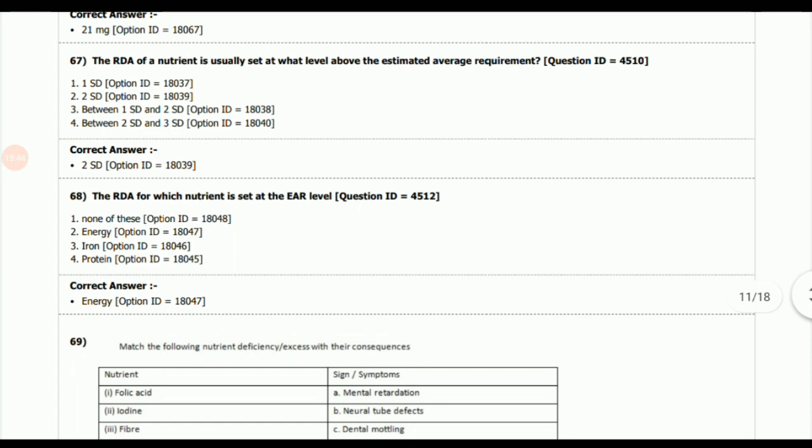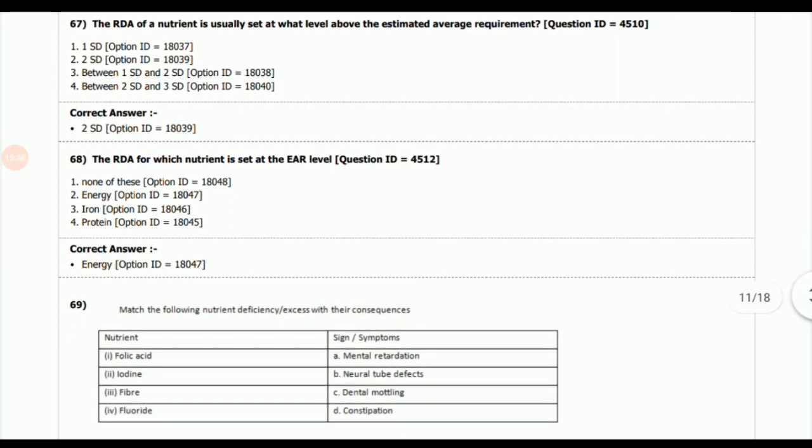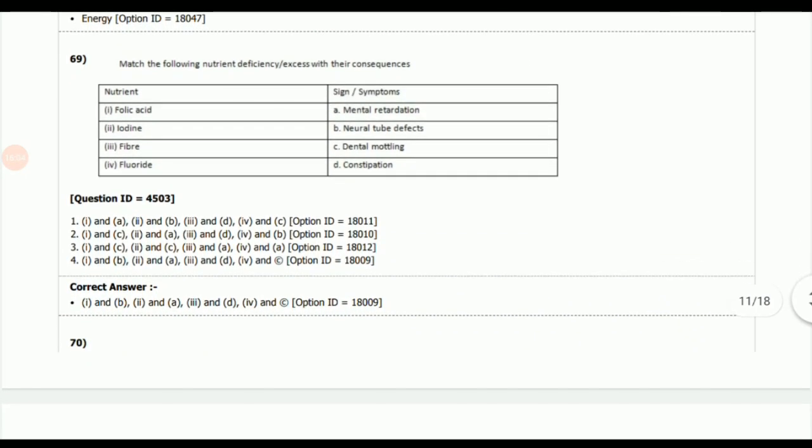Next question, the RDA for which nutrient is set at the EAR level? The answer is energy. Next question, match type question in which we have to match the nutrient with the consequences of either its deficiency or excess. So the correct options are folic acid, neural tube defects; iodine, mental retardation; fiber, constipation; and fluoride, dental mottling. So these are the nutrients and the consequences of the deficiency or excess.